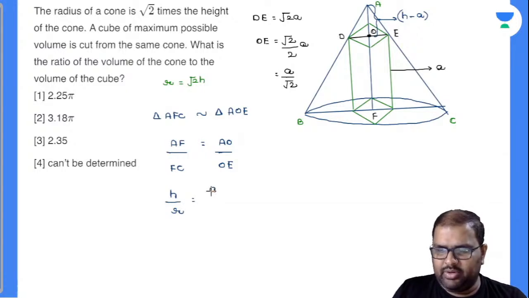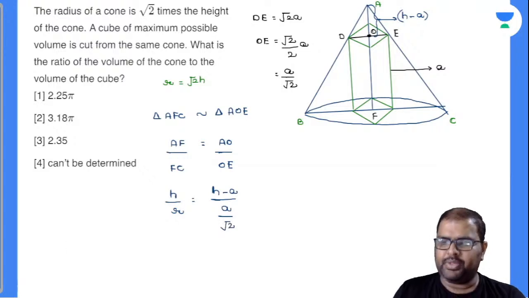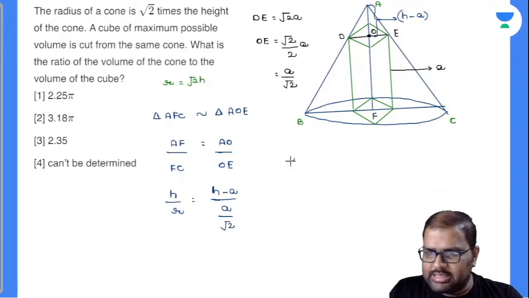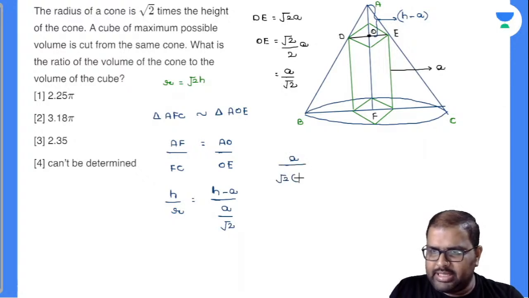AO is nothing but A by root 2. Sorry, AO is nothing but H minus A, divided by A by root 2. Now, can I write this as A by root 2 into H minus A?